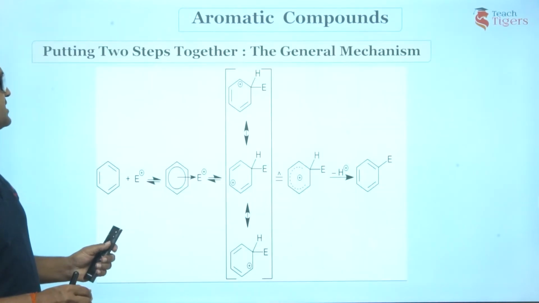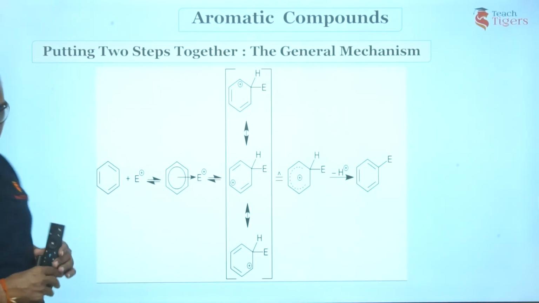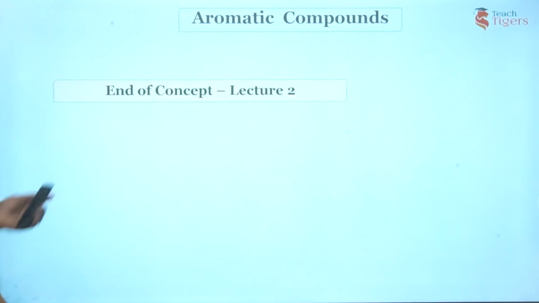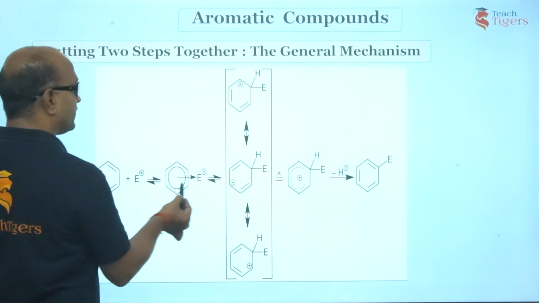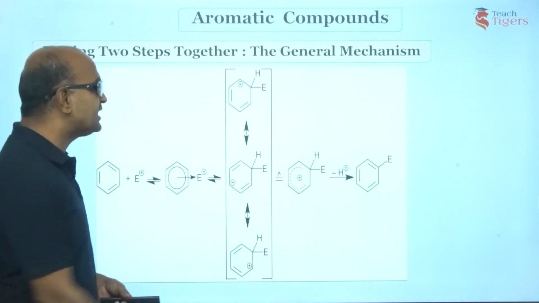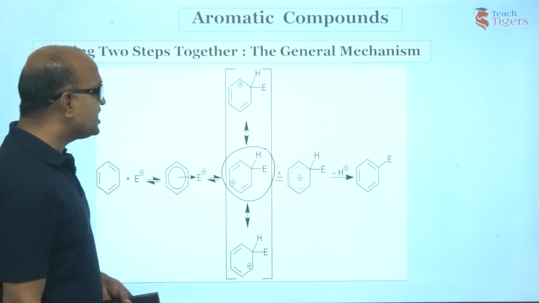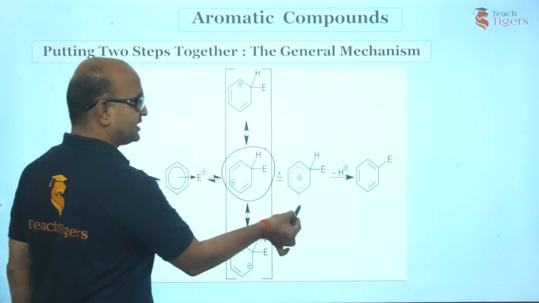These two steps again. Just a minute, guys. These are the two steps that have been put together. Just see what we have. Just go through that mechanism. So guys, this first step was the electrophilic attack on the benzene ring, resulting in the arenium carbocation. This arenium carbocation, you can see, is resonance stabilized. This is how you represent this arenium carbocation.